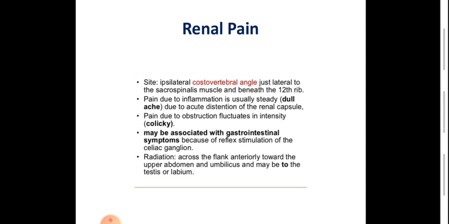Also, renal pain has a characteristic radiation from the flank toward the anterior upper abdomen, umbilicus, groin, and even reaching the external genitalia, such as the scrotum in males and labia in females.